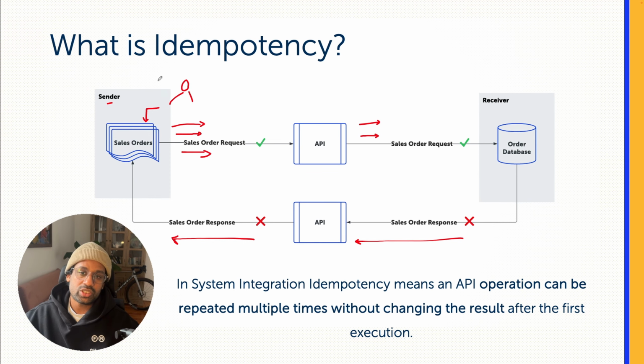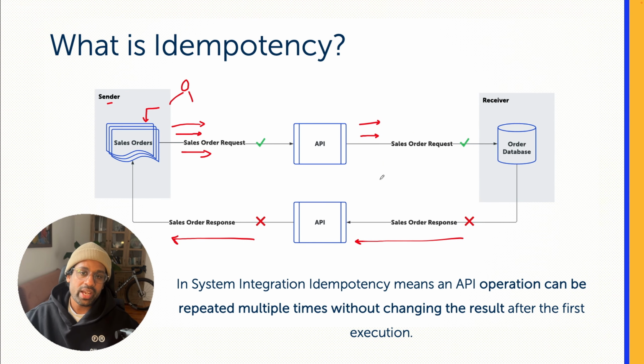The user wanted to place one order in the system, but now we have created multiple orders in the backend system. Now imagine we start shipping these orders, and of course charging the customer multiple times. This would be a disastrous situation, right? So we need to avoid such incidents.